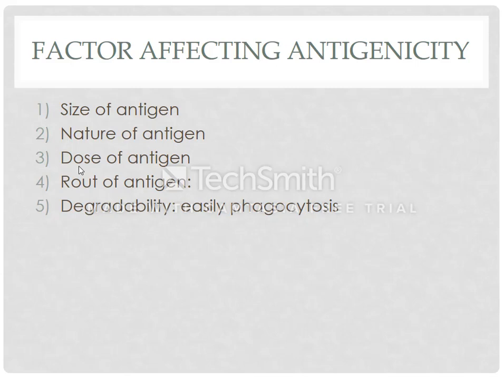Why? In the first dose, sometimes the antigen is in small concentration, in the third the antigen is in highest concentration. So when there is a smaller amount of antigen, the immune system will produce antibody in smaller concentration.